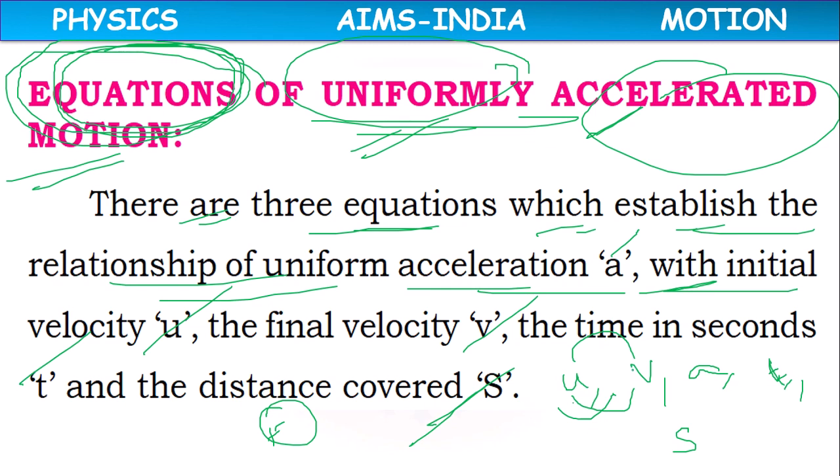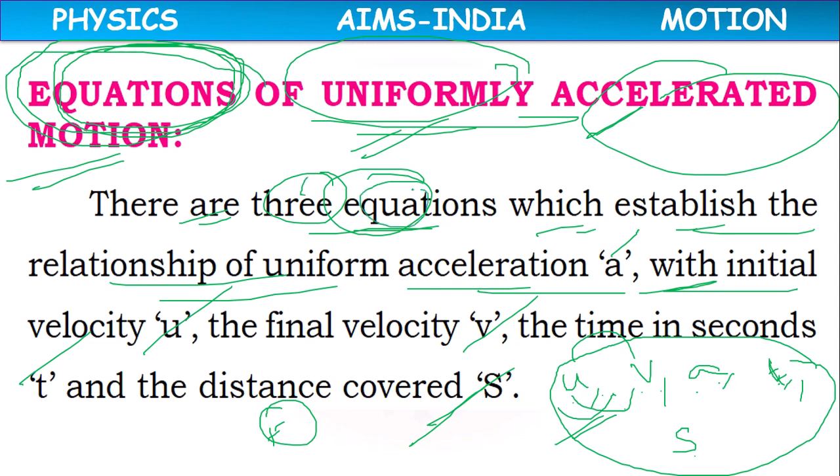So we are mainly involved with five quantities: u, v, a, t, s. The relation between these five quantities is given by mainly three equations. These three equations establish the relationship between these five quantities. So they are called equations of motion, and they are applicable to only uniformly accelerated bodies.